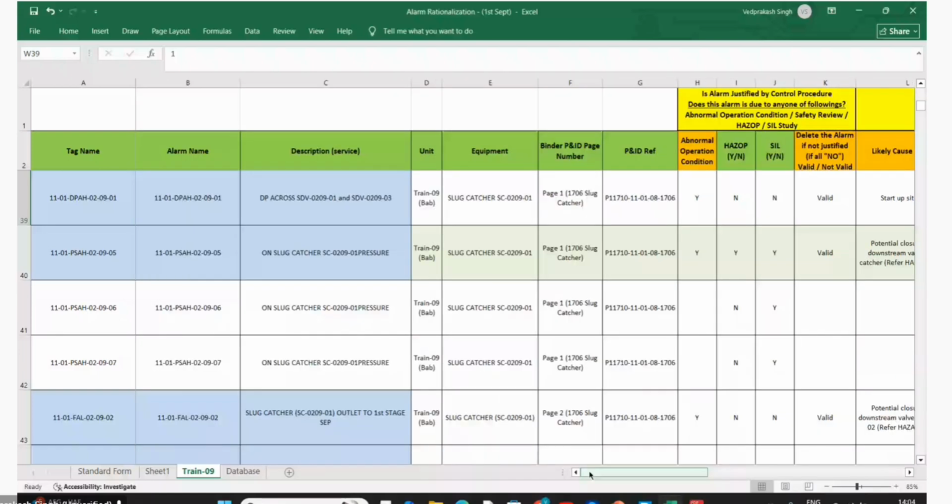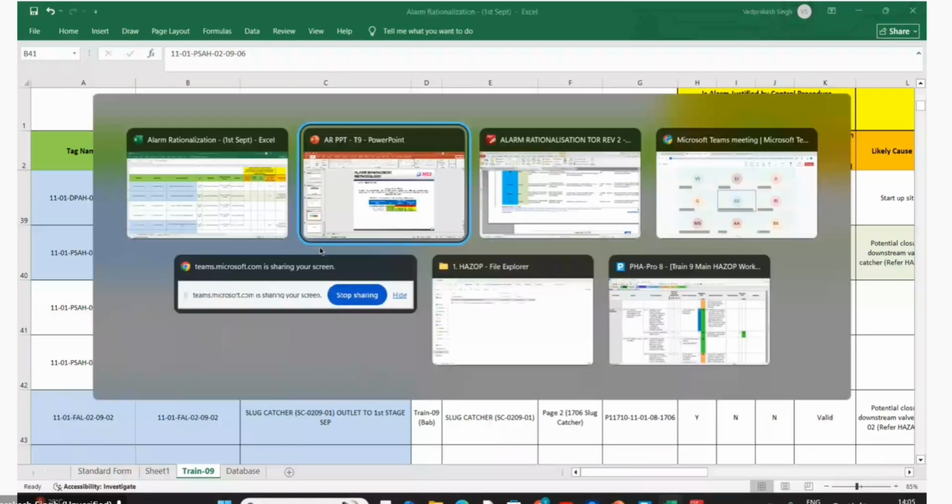So with this now we have seen all the alarm of the slack catcher. And for discrepancy and other, we will take as a typical one at the end, right? Yes. Okay, so now after slack catcher, what equipment? First stage separator. Please check the PNID, any alarm missed in this catcher before going, please.